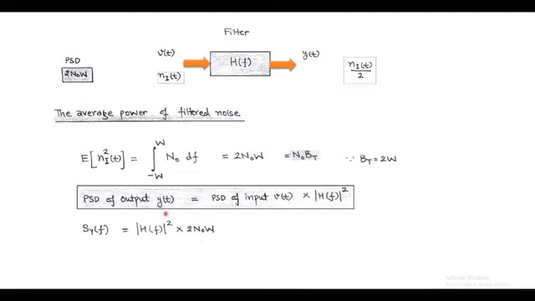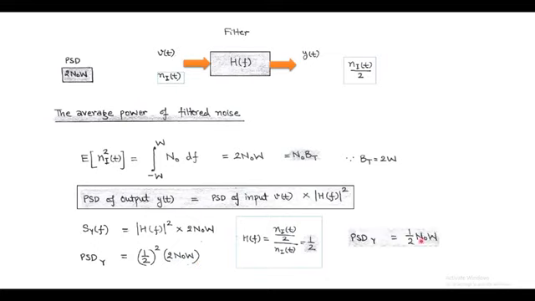So the power spectral density of output is denoted by S_Y(f) equals mod of H(f) square into twice of N naught W. Since the transfer function of filter H(f) is the ratio of output noise component upon input noise component and equal to half, after putting in the formula, we get power spectral density of output equals half square into twice of N naught W, and it is half of N naught W. So we can say that at the input of the low pass filter, the power spectral density of in-phase noise component is twice of N naught W, and at the output it becomes half of N naught W.